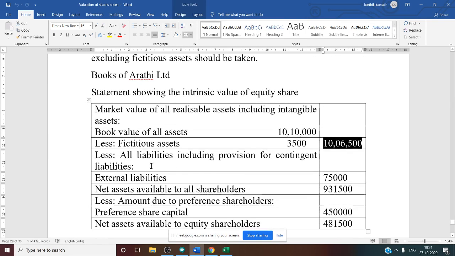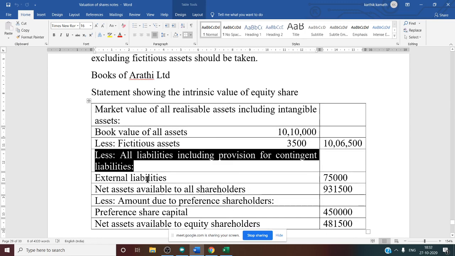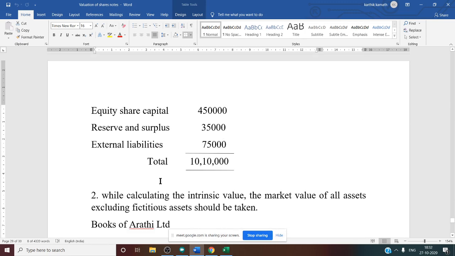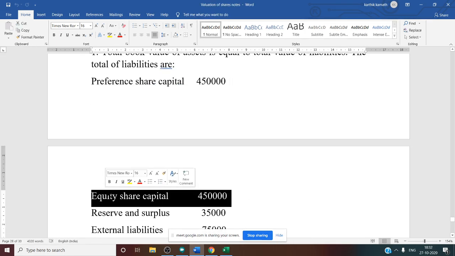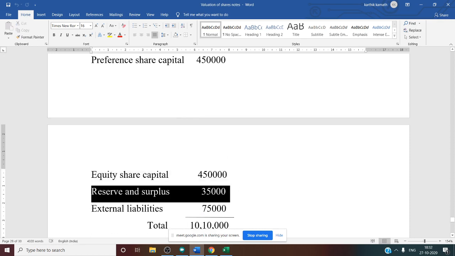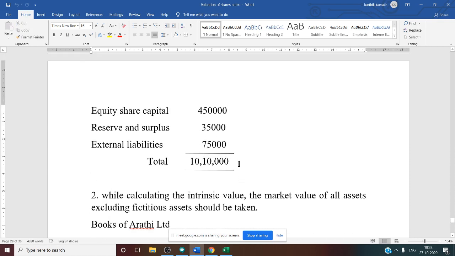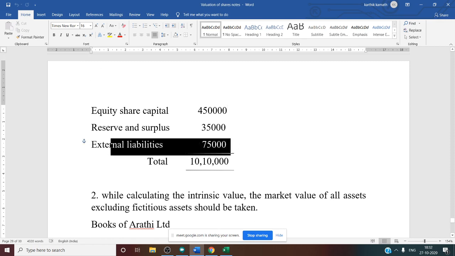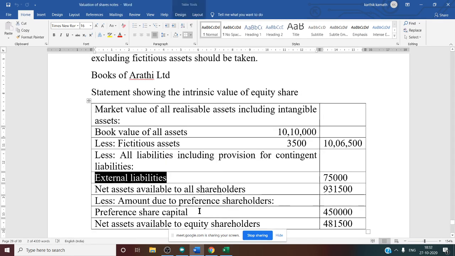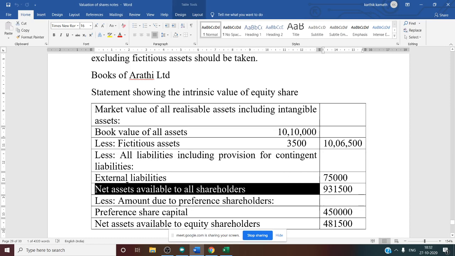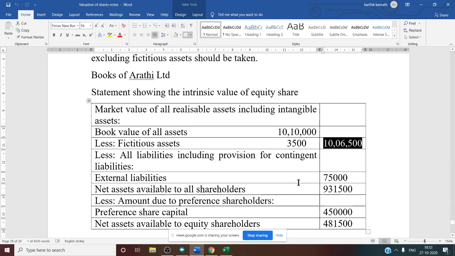From this you need to deduct agreed value of liability including provision for contingent liability. In liability, if you see, preference share capital is shareholder fund, that is why it is not there. Equity share capital is also shareholder fund, that is why it is not there. Reserves and surplus also shareholder fund, that is why it is not there. So only one information, external liability, is 75,000. So that information you are going to write under liability column. So less external liability 75. So you will get net asset available to all shareholders. That is agreed value asset minus liability, that is nothing but asset minus liability. 10 lakh 6,500 minus 75.